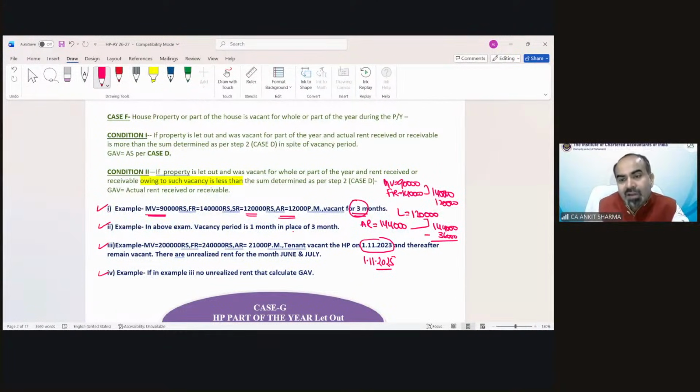And after that, my GAV would be 1,08,000. Clear? It says, suppose in the above example, the vacancy period is 1 month in place of 3. Nothing will change. Out of this 144, I will reduce 12,000. So it would be now 1,32,000 rupees. So please try example 3 and example 4 also.